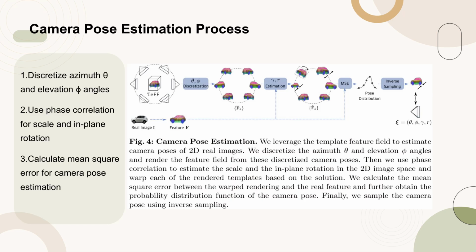Figure 4 illustrates the process of camera pose estimation. The method involves discretizing the azimuth theta and elevation phi angles to render the feature field from various camera poses. Phase correlation is then employed to estimate the scale and in-plane rotation within the 2D image space. Each rendered template is warped based on these estimations. The mean square error is computed between the warped rendering and the real feature to derive the probability distribution function of the camera pose. Finally, the camera pose is sampled using inverse sampling.